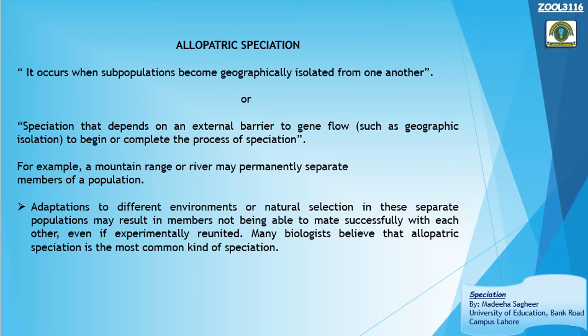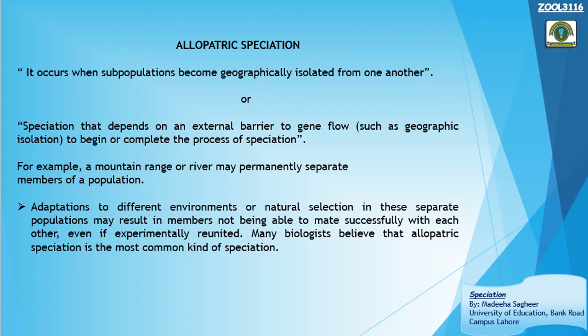They will be subjected to different kinds of selection pressure, different mutations, genetic drift, and ultimately they acquire different characteristics, as we talked about in the theory of geographical speciation. If, after acquiring different characters, we try to unite these organisms experimentally, we cannot do this because they now have different characters and are not compatible.